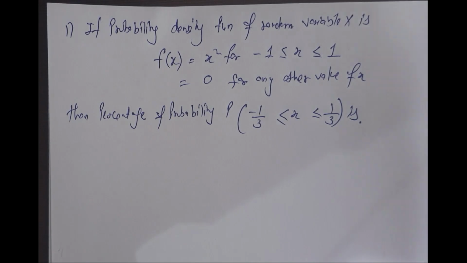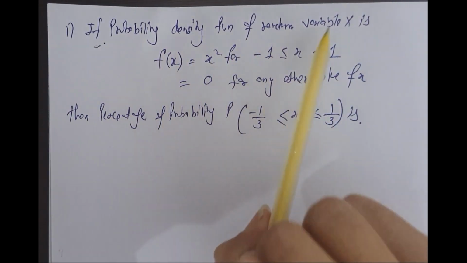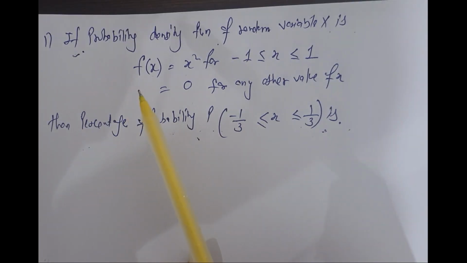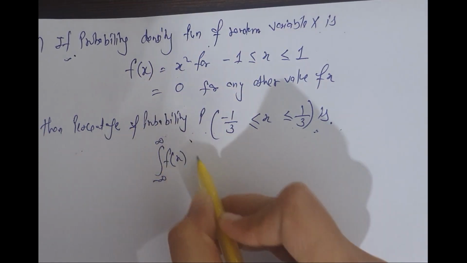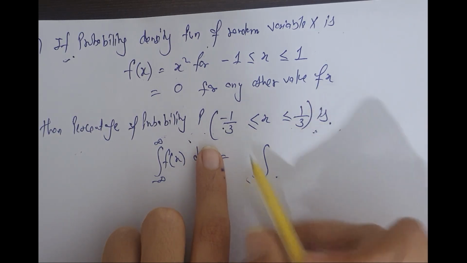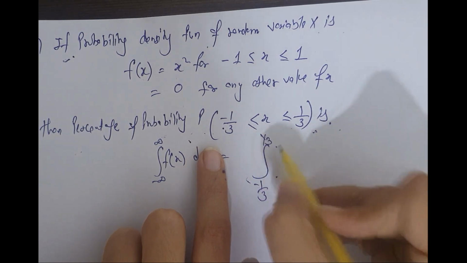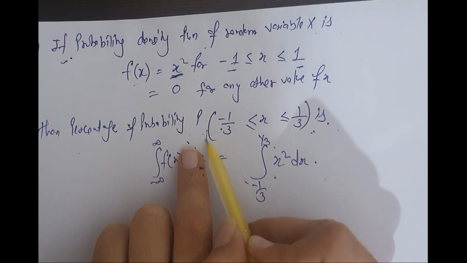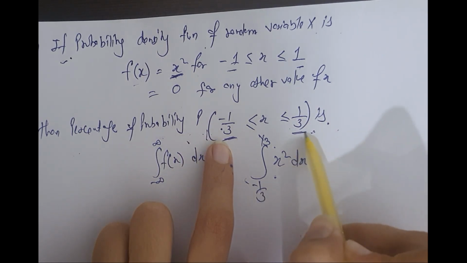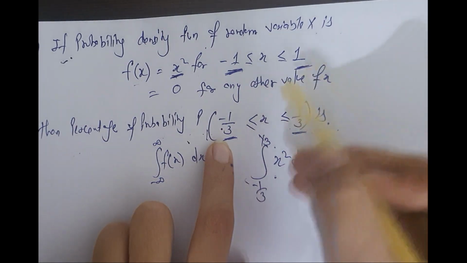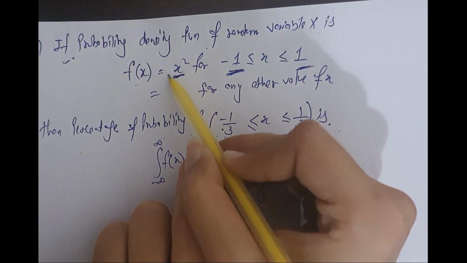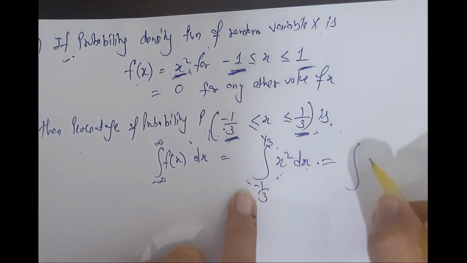Let's learn it with the help of examples. First question: if the probability density function of random variable x is this, find the percentage of probability. Now according to a continuous distribution, how do we use the PDF? The integral from minus infinity to infinity of f(x) dx. Now they are asking us the probability from minus 1 by 3 to plus 1 by 3. The function is defined from minus 1 to plus 1, so this range is also included in it. So the function from minus 1 by 3 to plus 1 by 3 will also be x square. Now solve it and you will get your answer.